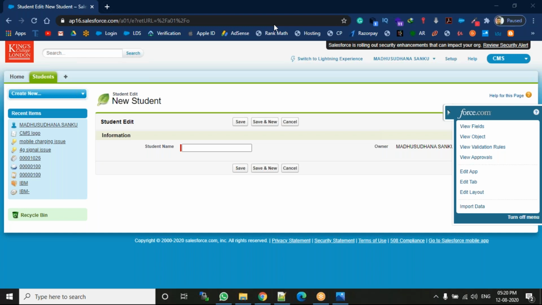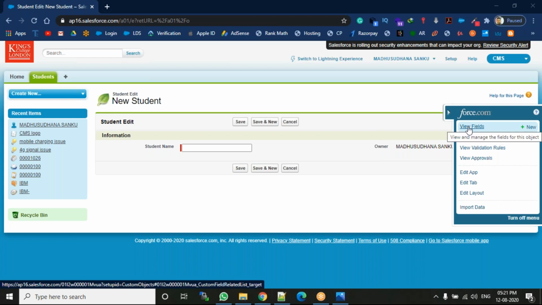If you want to create a new field, how can you create it? Just mouse over view fields. See, on the right side we are getting plus New. When you click here, it says view and manage the fields for this object, this student object. Plus New says add a field to this object. This object means the student object. It does not provide the name, it just says this object.